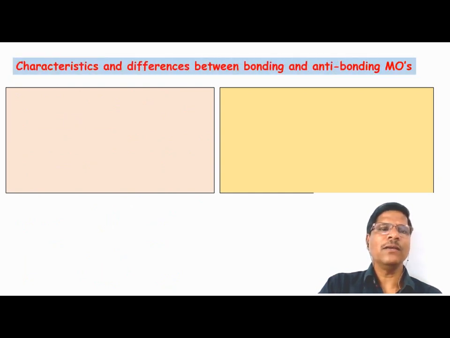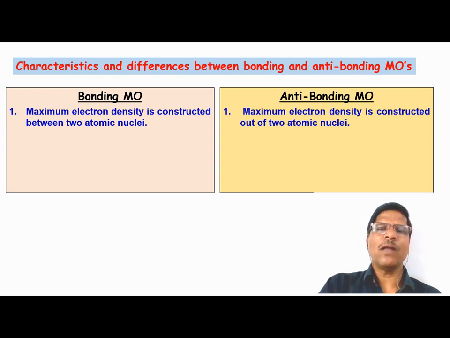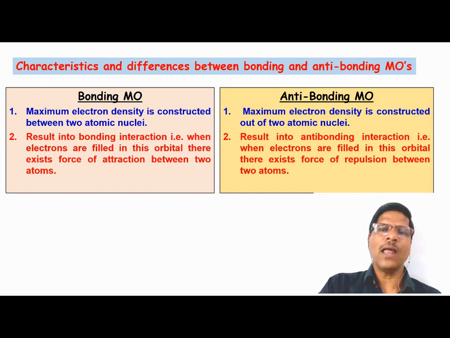So, last point, the characteristics and differences between bonding and anti-bonding molecular orbitals. In the bonding molecular orbital, maximum electron density is concentrated between the two atomic nuclei. In the anti-bonding molecular orbital, maximum electron density is concentrated outside the two atomic nuclei. The bonding molecular orbital results in a bonding interaction, that is, it gives rise to a force of attraction between two atoms or two atomic nuclei.